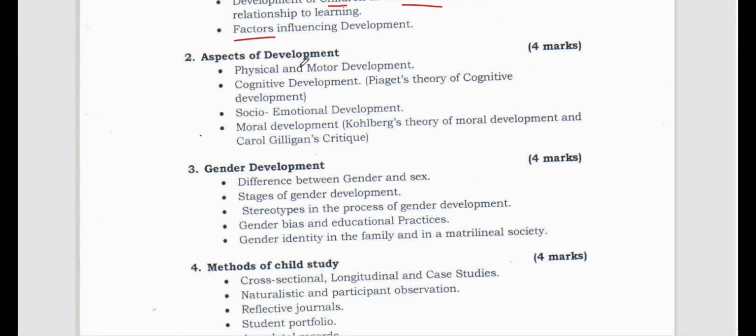What are the different aspects of development? Let's see. Physical and motor development. By the word physical itself you understand what is physical, and by the word motor itself you understand what is motor. Motor means movement, physical means whatever we can see and touch. This particular unit will be for 4 marks.